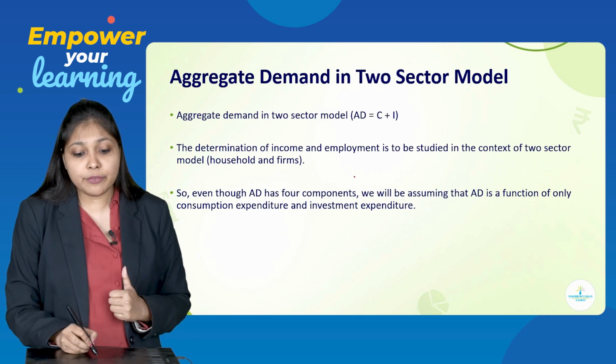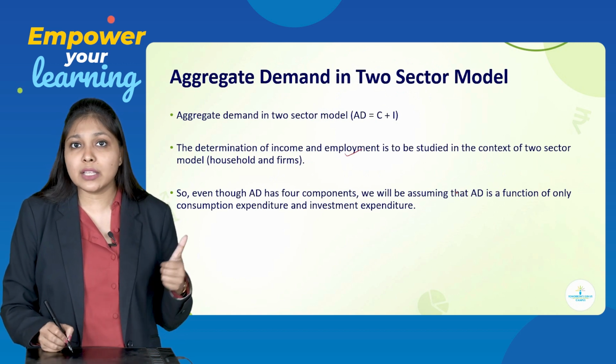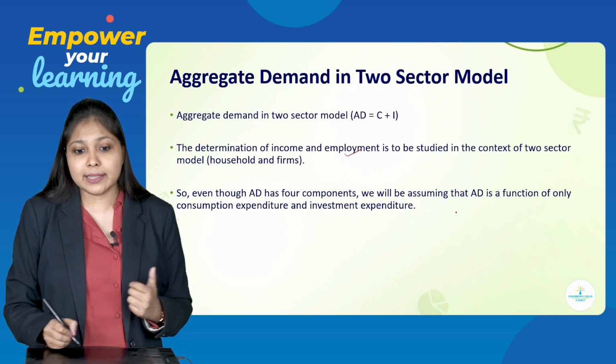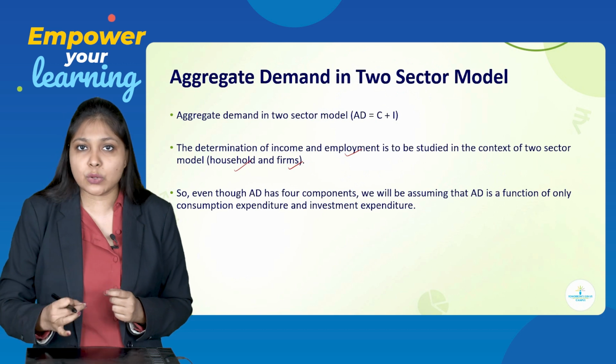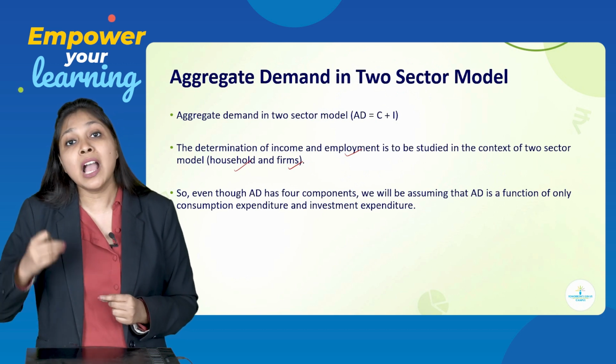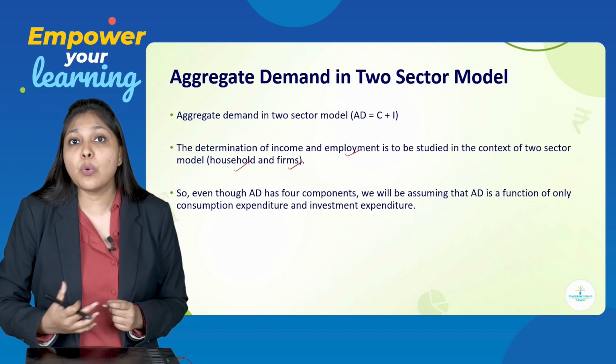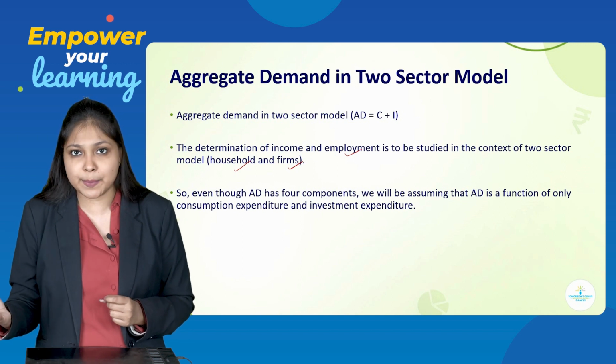The determination of income and employment is to be studied in the context of two sector model, that is households and firms. C is nothing but your households' consumption expenditure. I is nothing but your firms who are going to do the investment expenditure.